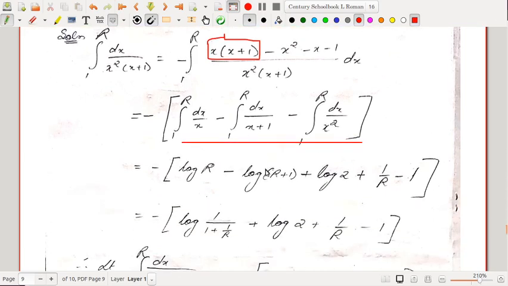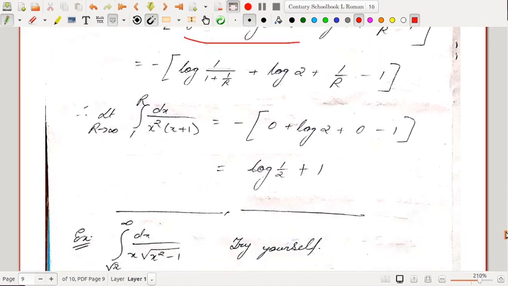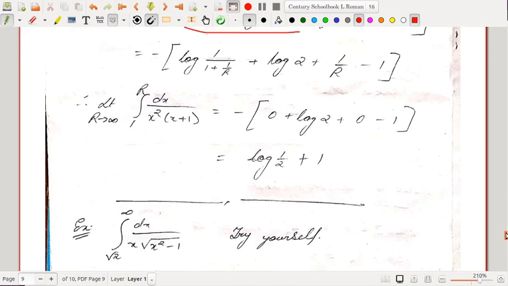The first two will be log, the last one will be minus 1 by x square, whose integration is 1 by x, so it's 1 by r minus 1. So log r minus log of r plus 1. You can modify this and write it as log of 1 by 1 plus 1 by r, plus log 2 plus 1 by r minus 1. If you take r tends to infinity, then you will get log of half plus 1.